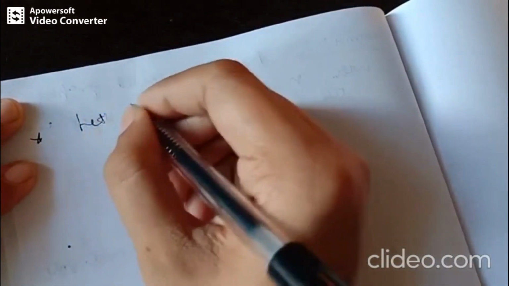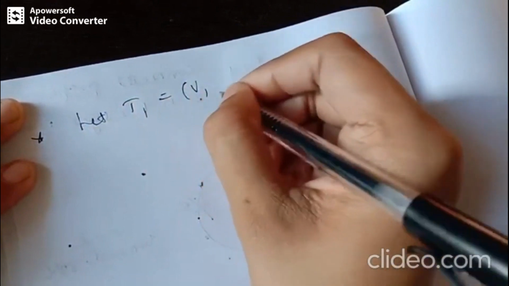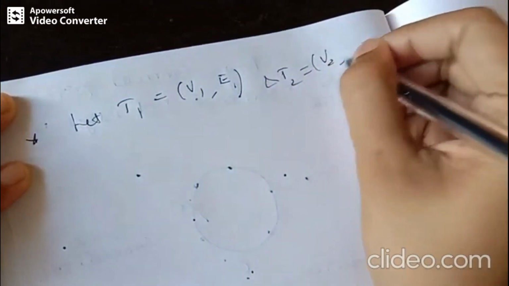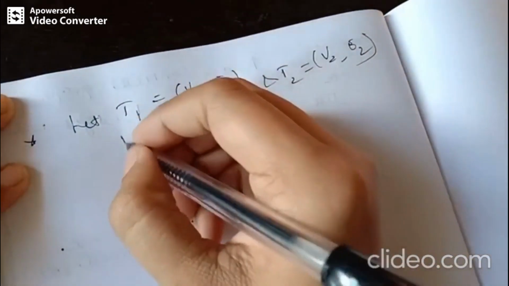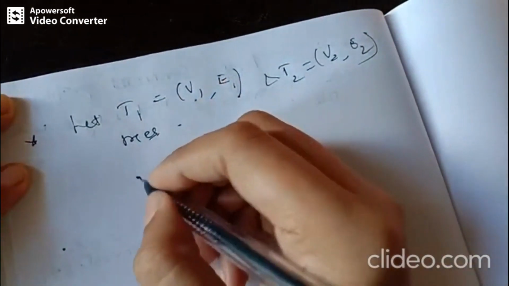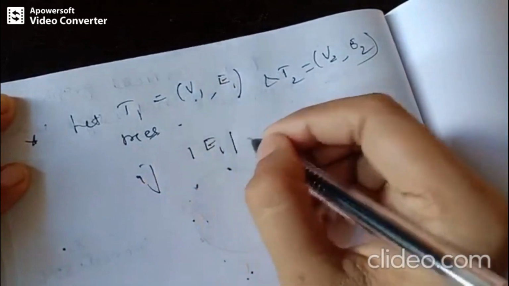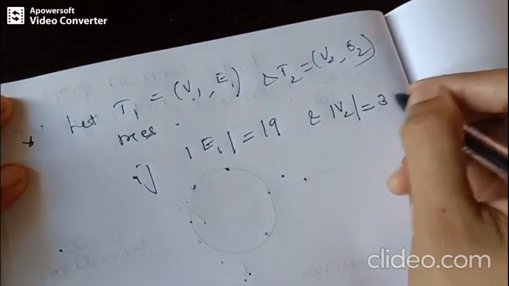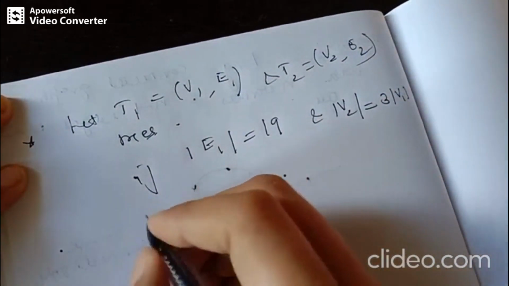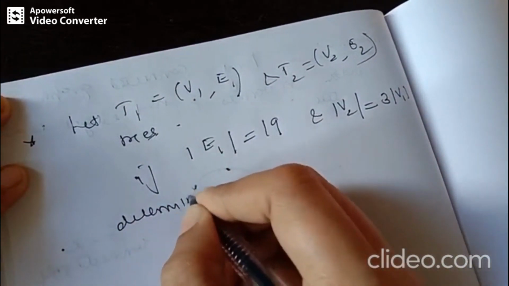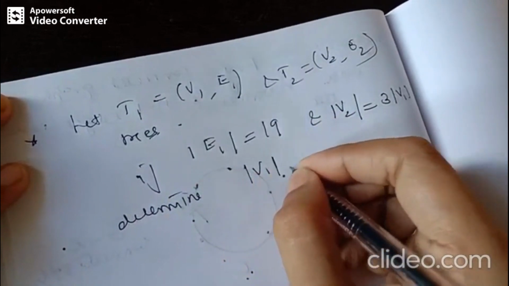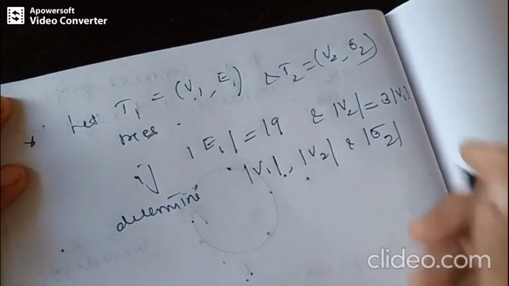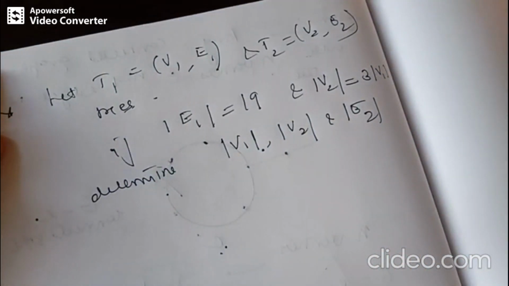So they have given two trees. T1 is (V1, E1) and T2 is (V2, E2). Now, if modulus of E1 is 19 and modulus of V2 is 3 times modulus of V1, determine modulus V1, modulus V2, and modulus E2. Okay, this is the question.